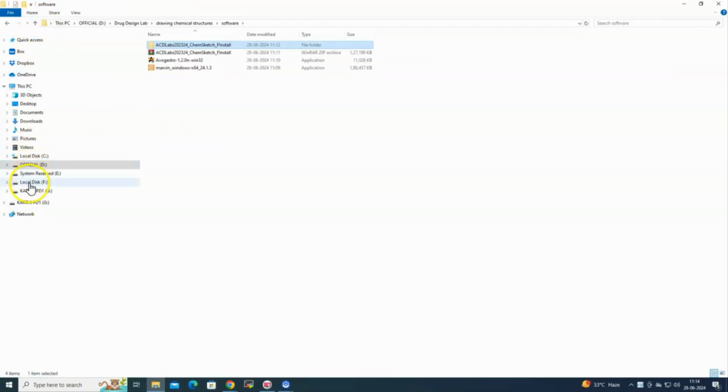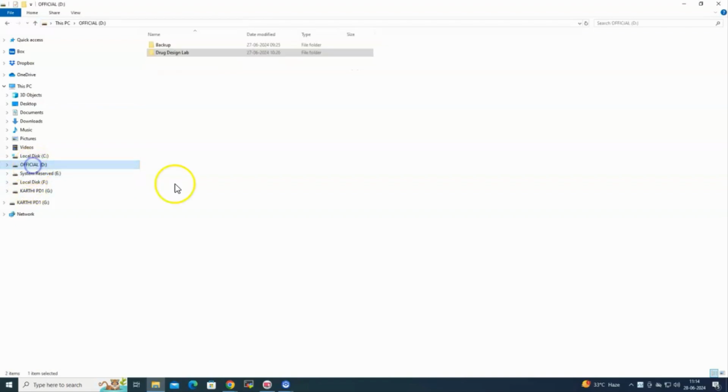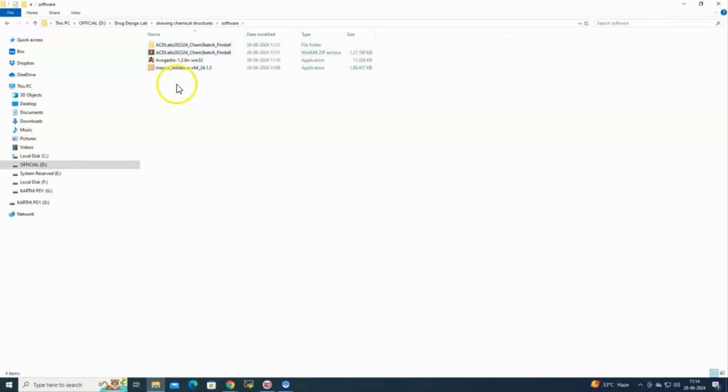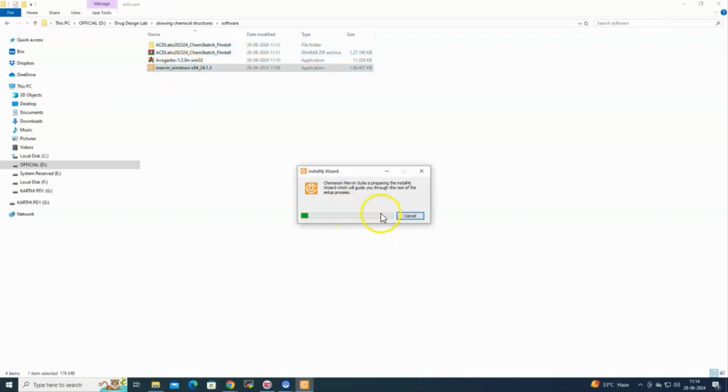Now we will install MarvinSketch. Go to the folder where you have the downloaded executable file of MarvinSketch. Double click on it. Again, installation of MarvinSketch is similar to installation of ChemSketch. It's pretty straightforward. Just follow the on-screen instructions to complete the installation.